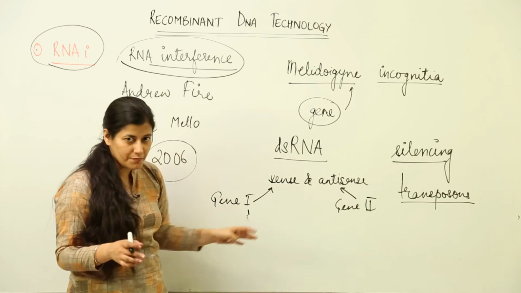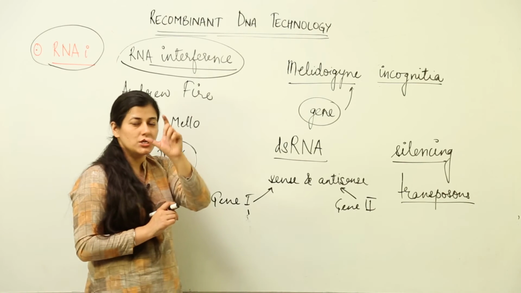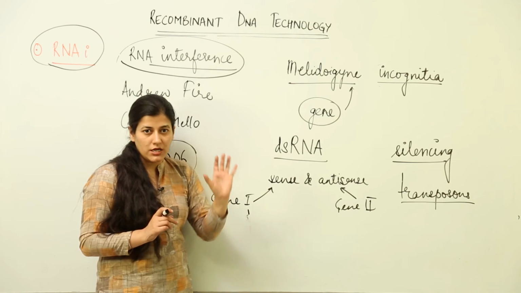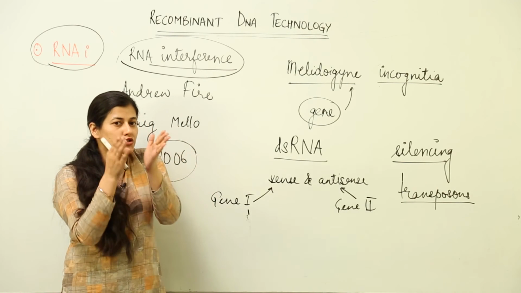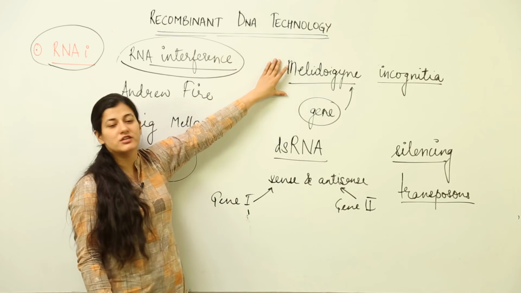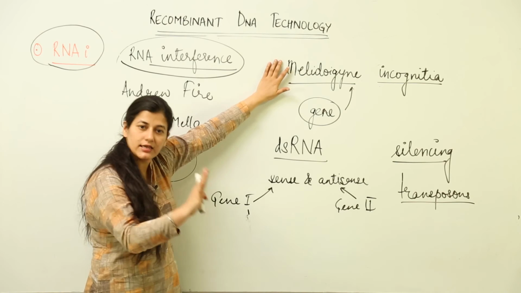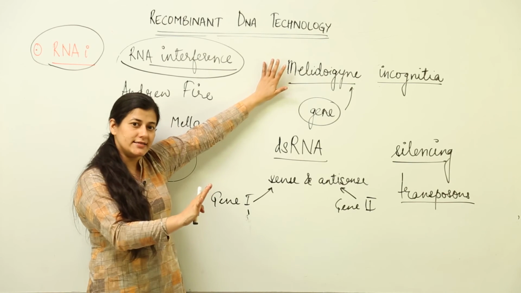I am going to repeat it so that you get an idea. The nematode has a specific gene which is causing problems for the plant. Now, what you want to do is create such a plant which does not allow the gene of this nematode to express itself. So you have to do silencing of that gene. How do you do silencing of that gene?